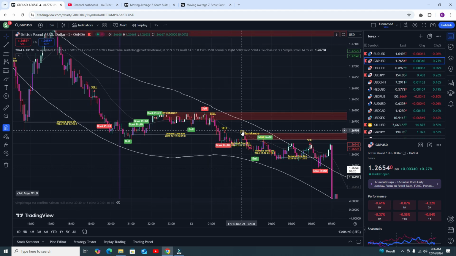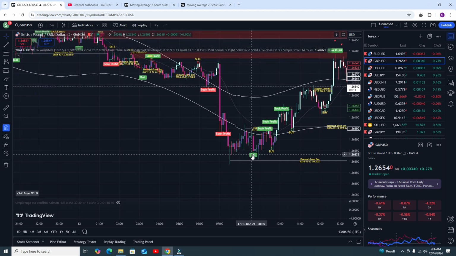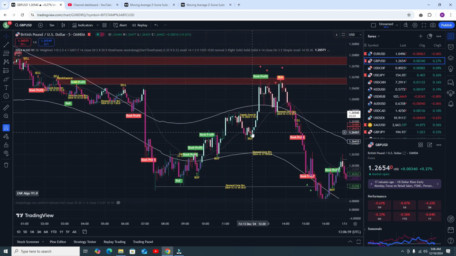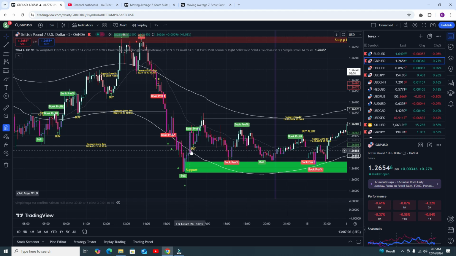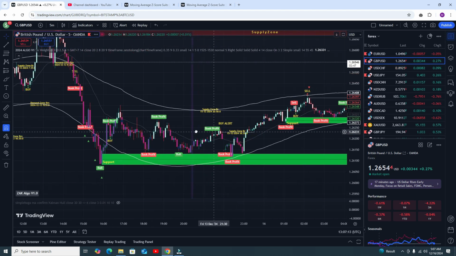These are another two sell trades, and you can see you need to book your profit here. This was the most recent sell trade, and you needed to book your profit here. After that you got the buy signal, and you needed to book your profit at this point. Buy signal, book your profit here. Buy signal, buy signal again, book your profit. Sell trade, and again sell trade, and book your profit here. Buy trade, and book your profit here. Buy signal, go for the buy trade and book your profit here.